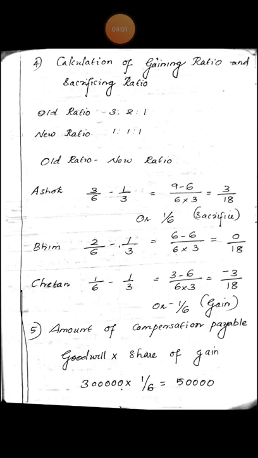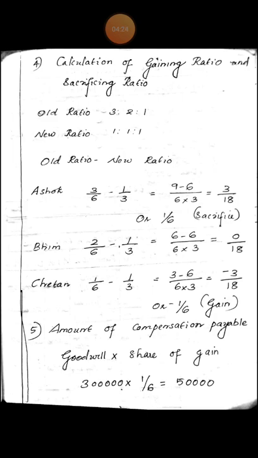Next, calculation of gaining ratio and sacrificing ratio. Old ratio 3:2:1. New ratio 1:1:1. Sacrificing ratio is old ratio minus new ratio. For Ashok, the share is 3 by 6 minus 1 by 3, that is 3 by 18 or 1 by 6.